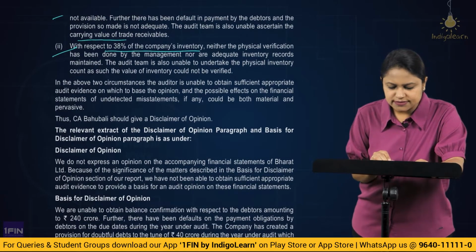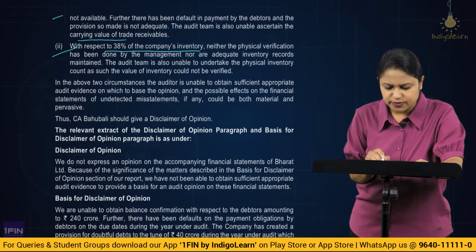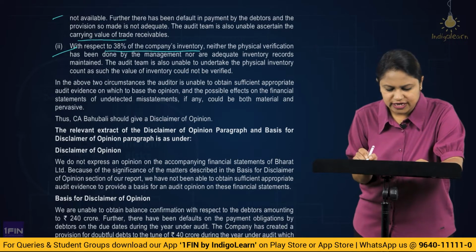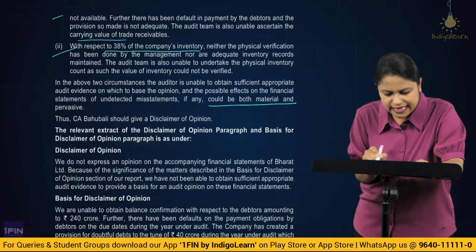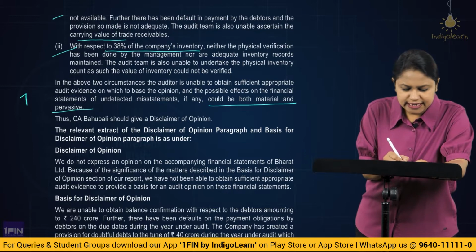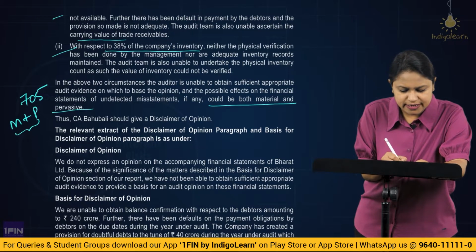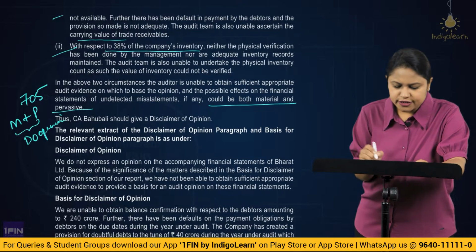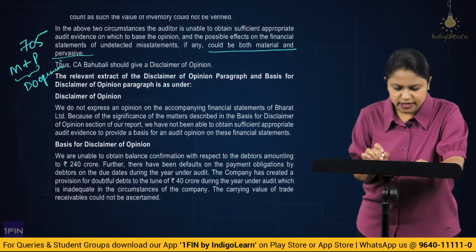So in the above two circumstances, the auditor is unable to obtain sufficient appropriate evidence on which to base his opinion, and the possible effect on the financial statement of undetected misstatement, if any, could be both material and pervasive. As we studied in SA 705, if it is material and pervasive, we will end up giving a disclaimer of opinion. So here CA Bahubali should give a disclaimer of opinion. Till here we were correct.